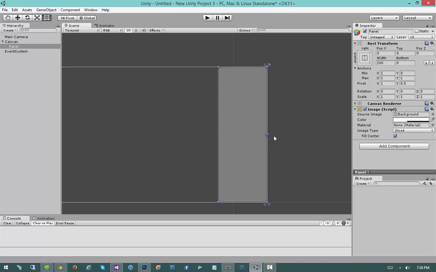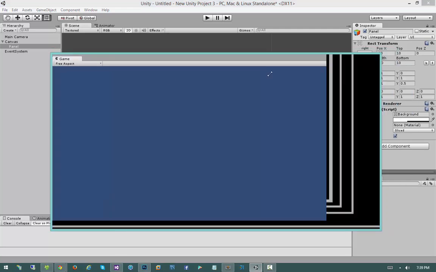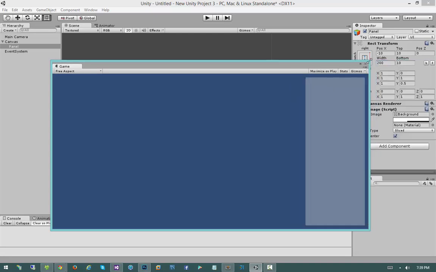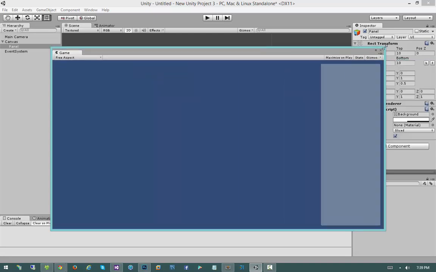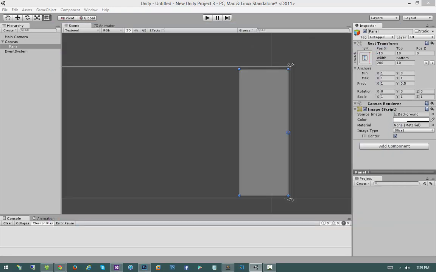Or, if we want to be a little bit more precise, we could also come over here to the Rect Transform. I can set its position X to negative 10, its top to 10, and its bottom to 10. This gives us about 10 units of padding. But despite that padding, you'll notice that our previous behaviors of vertical stretching combined with horizontal stickiness to the right is preserved. Anyway, so that's really cool. We'll talk again more about Rect Transforms later.